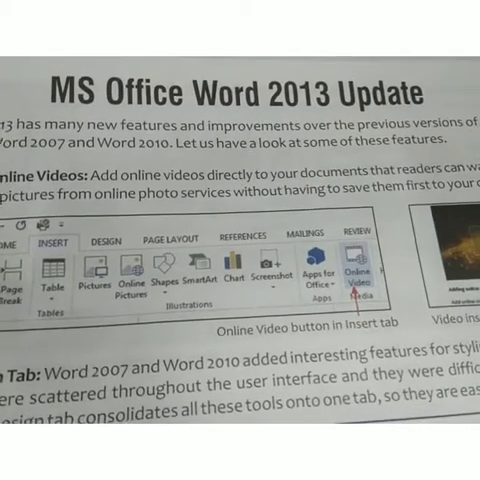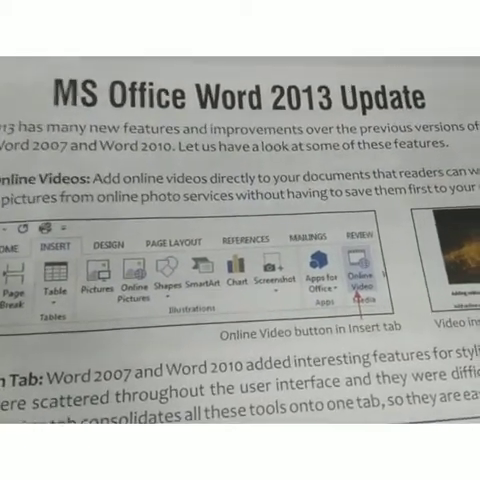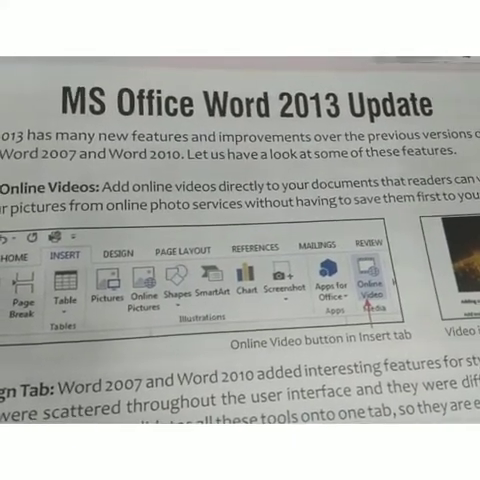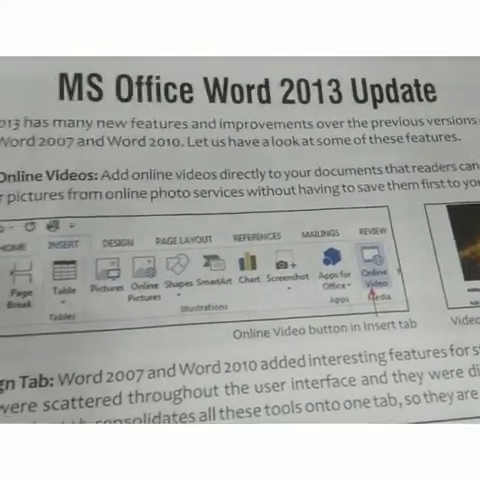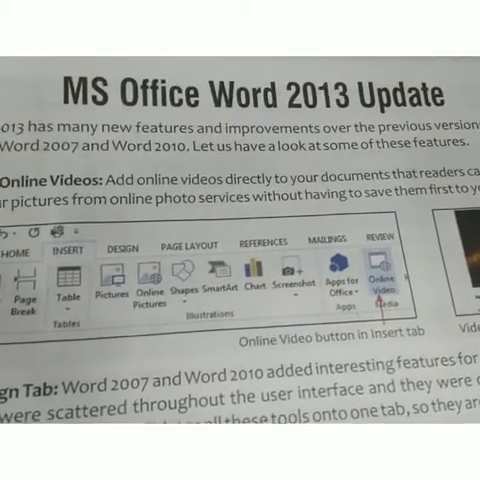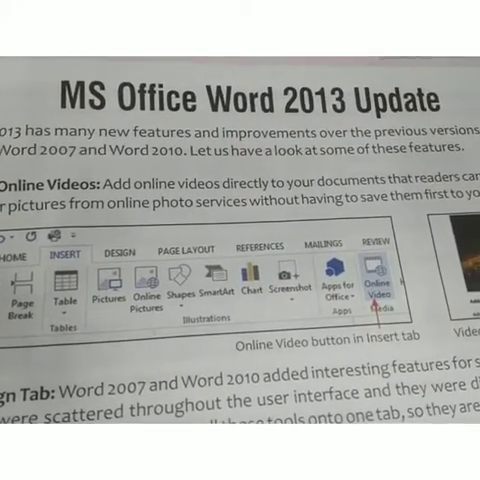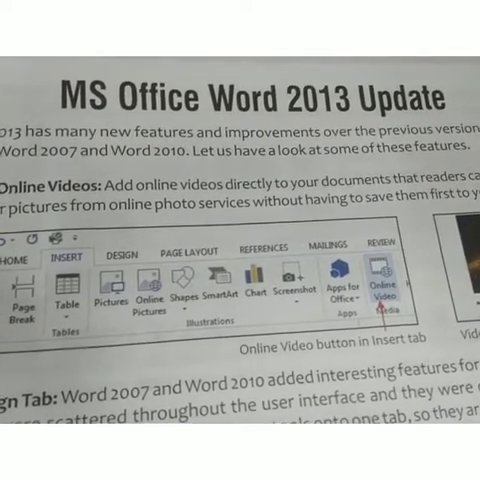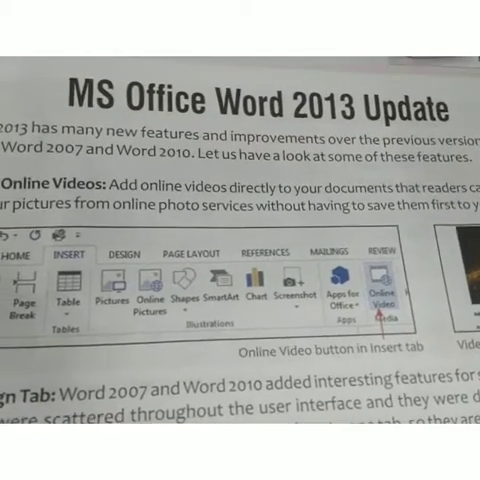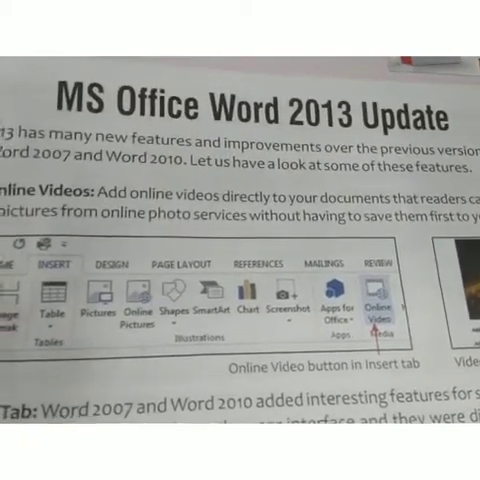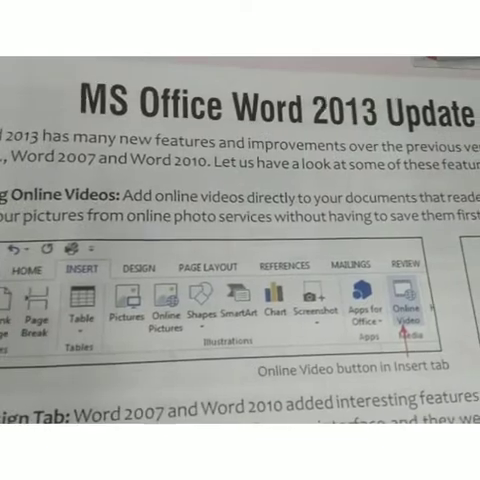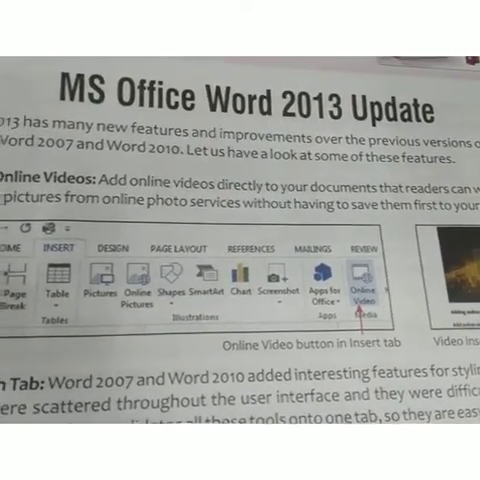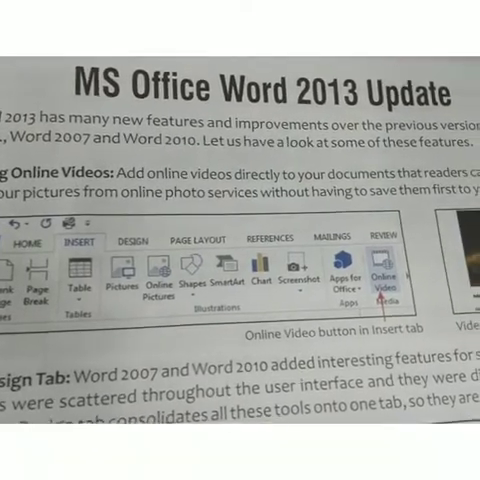So you can see in this page, add online video directly to your document, so that the reader can watch in Word, and apply pictures from online photo services, etc., without having to save them first to your computer. There is an online video button in the Insert tab. You can see it in the Insert tab button. So it's a new feature, and the video inserted in the document you can see properly. So it's a new feature, adding online video.